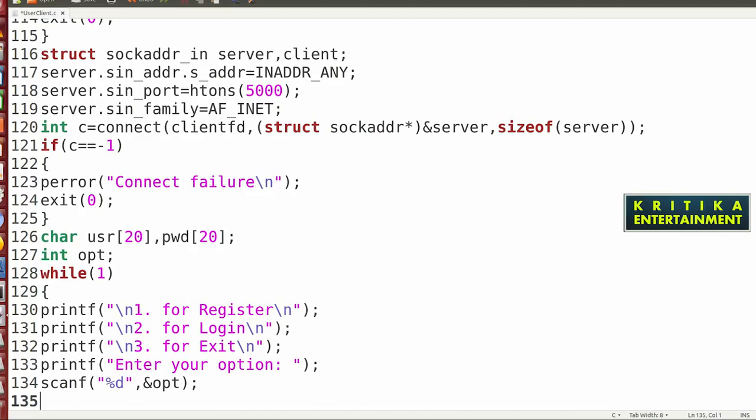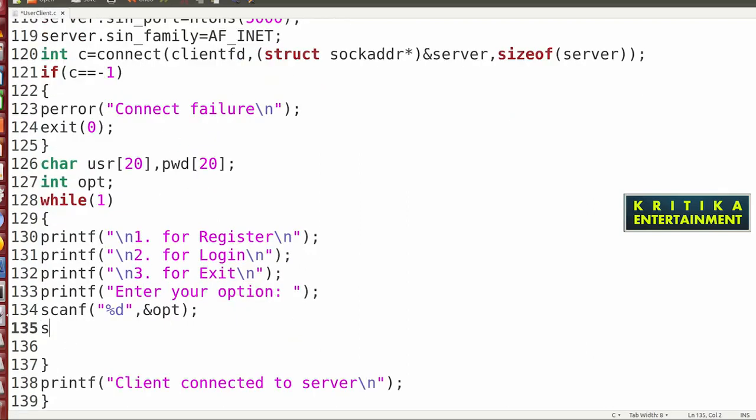So this option code will be performed corresponding on the server. That means if your option 1 is register, then in the server side option 1 is also used as register. If we send option 2 for login, then server side option 2 works as login. So you need to send the option. What to write: send client fd, then ampersand opt.